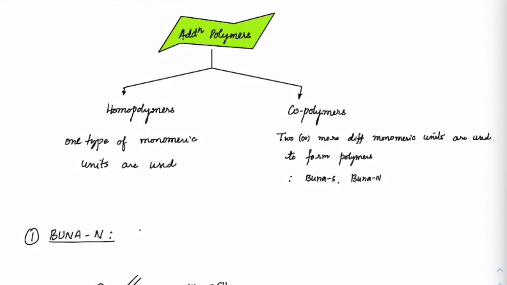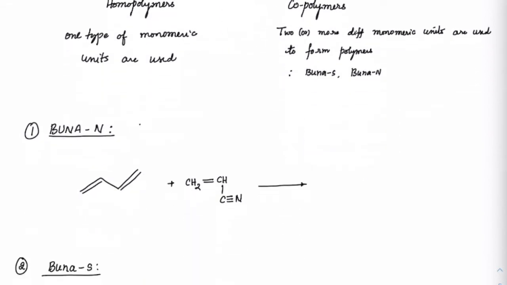Right. So we've been learning about addition polymers, in which I just categorized what homopolymers are. Then we have copolymers also, which are addition polymers, which means they do not lose their molar mass, but yet they are copolymers, meaning two or more than two monomeric units are being used. For example, Buna S and Buna N are copolymers. Let me show you how.